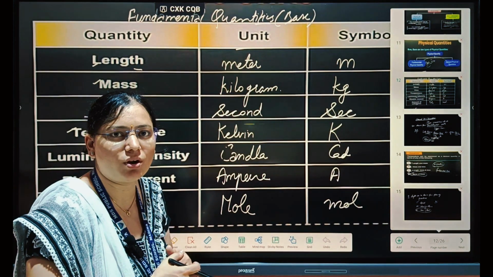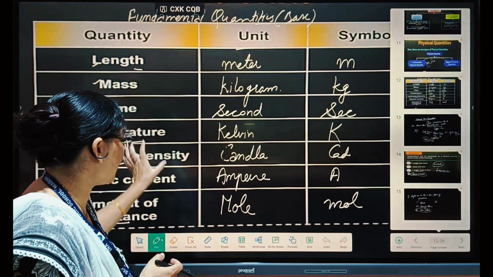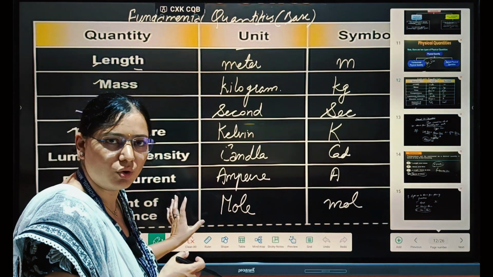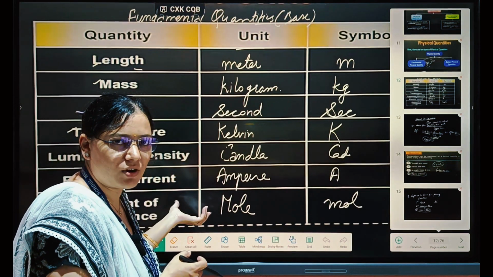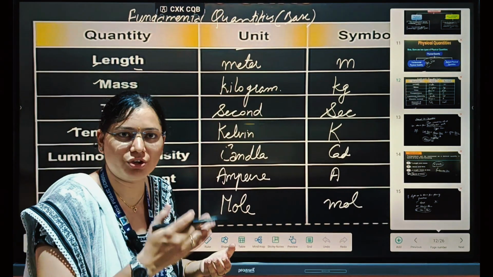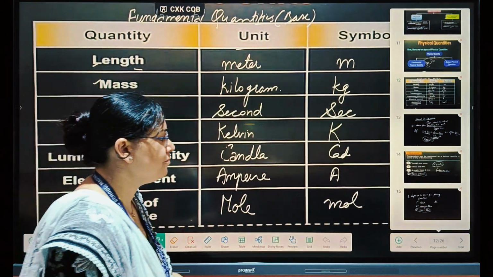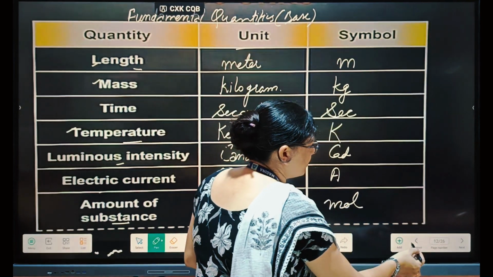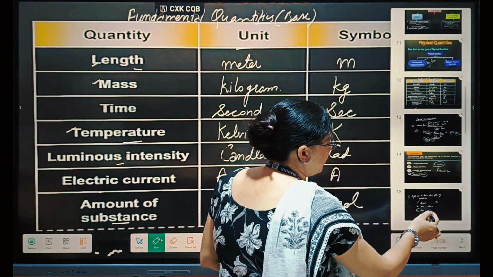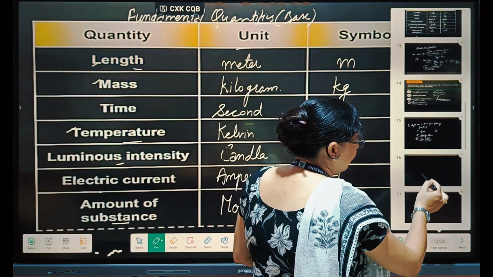Derived quantities are always derived from these seven quantities only. Using these seven quantities we can derive any unit, and we call it a derived unit. After this we discussed derived units and fundamental units.